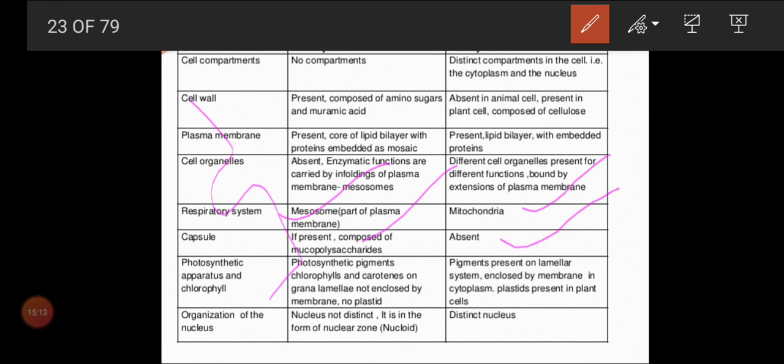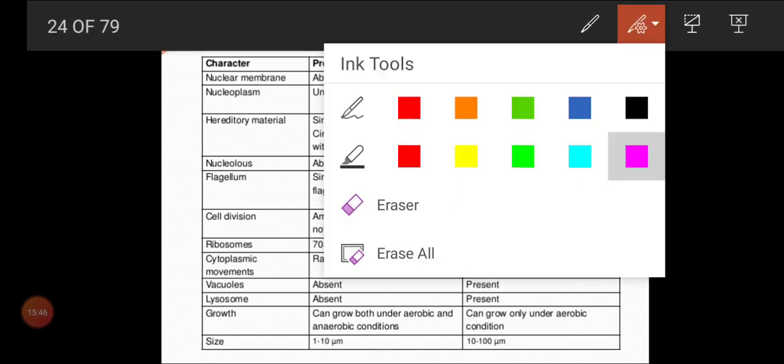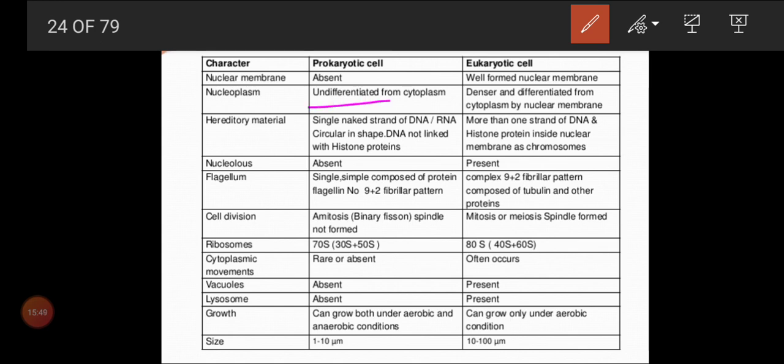And capsule is absent in the eukaryotic. What is the photosynthetic apparatus here? In prokaryotes only pigments can be seen, not membrane-bound plastids, for example in blue green algae. But in eukaryotes a separate organelle, the chloroplast, will be there. A clear nucleus is absent in prokaryotes, the nucleus is not distinct, so we call it a nucleoid, but in eukaryotes we can see a distinct nucleus. Nuclear membrane is absent in prokaryotes, so the nucleoplasm is undifferentiated from cytoplasm because there is no separate nuclear membrane, but in eukaryotes it is differentiated.